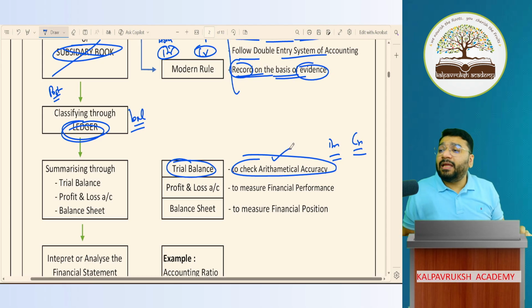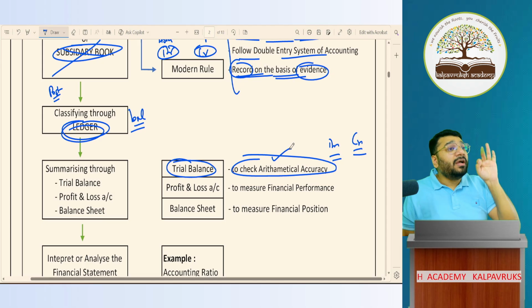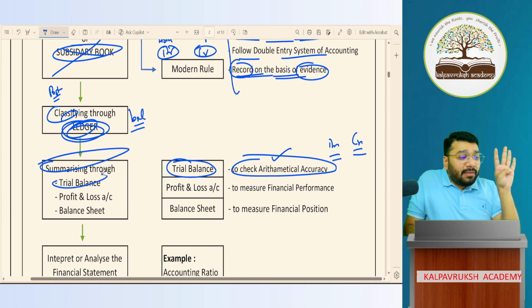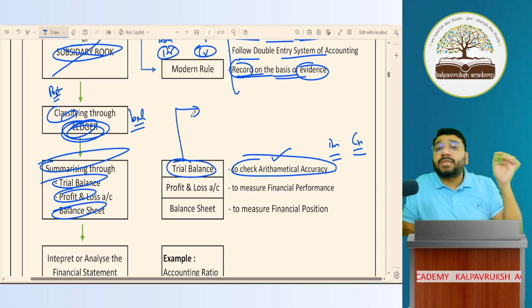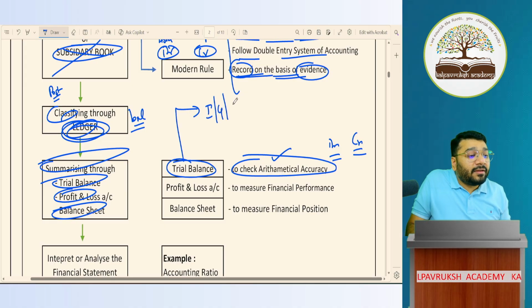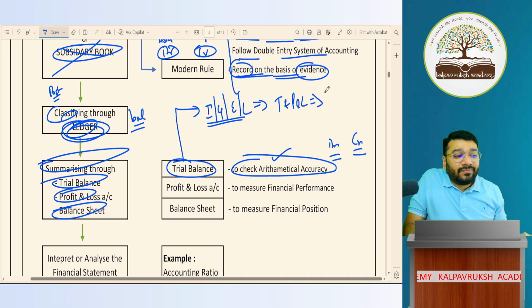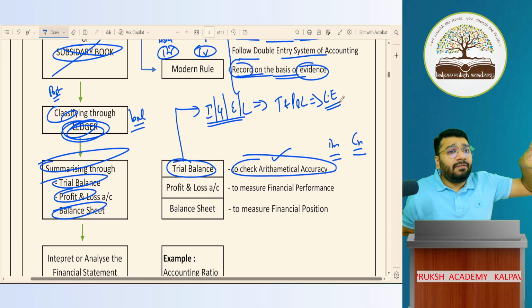So accounting is a systematic process of identifying a business financial transaction or event, measuring it in terms of money, recording through journal, classifying through ledger, summarizing through trial balance, P&L and balance sheet. From the trial balance, I will identify all those accounts which have the flavor of income, gain, expense, losses, and I will transfer them to the trading and P&L account by passing a closing entry.